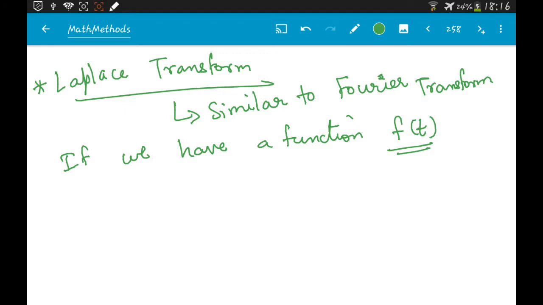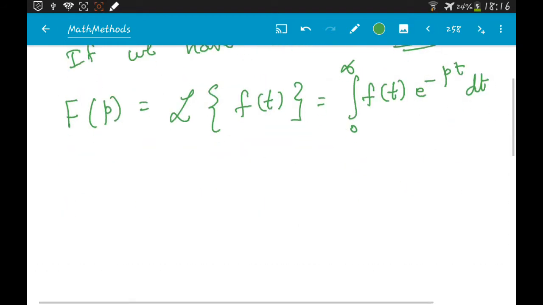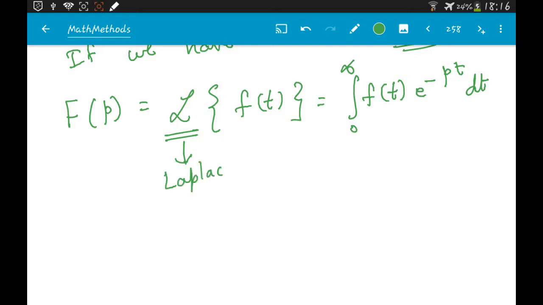The function F of p is basically the Laplace transform of small f of t, and this is given by the integral from 0 to infinity of f of t e power minus pt dt. This capital L is known as the Laplace operator, and the Laplace operator is nothing but written in the form of this integral.